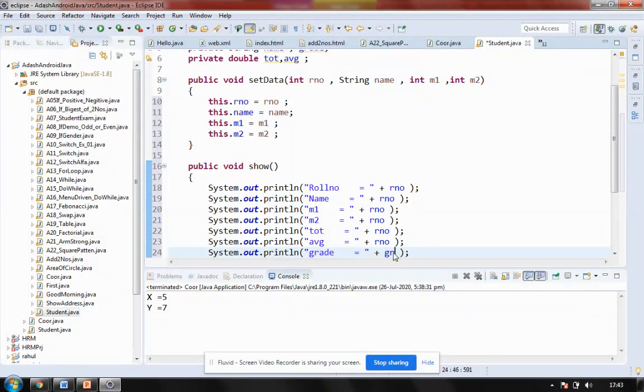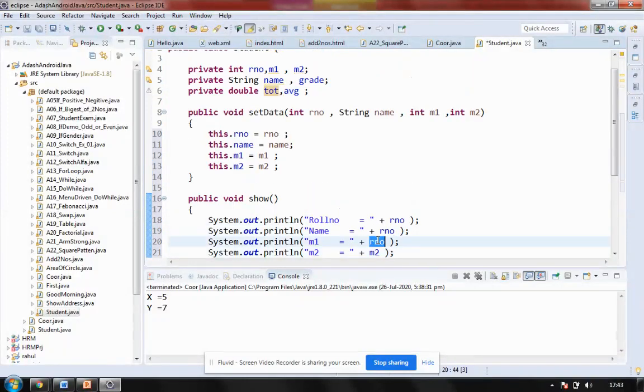So my variable names are the same again: grade, average, total, marks 2, marks 1, and name of the student. So these are displayed.